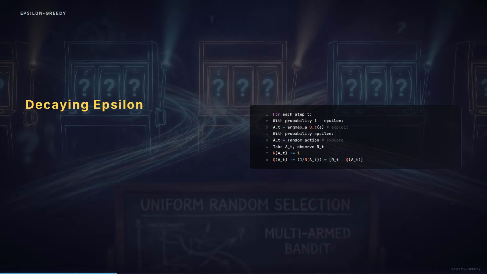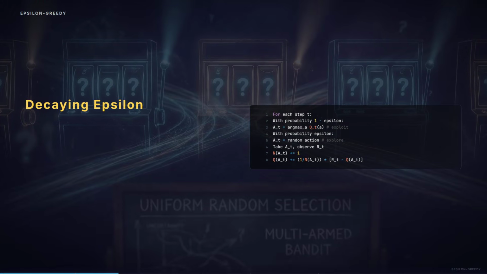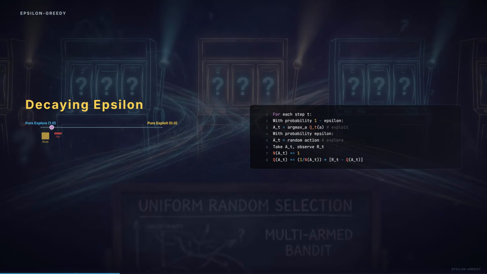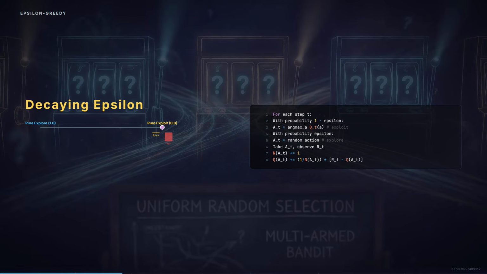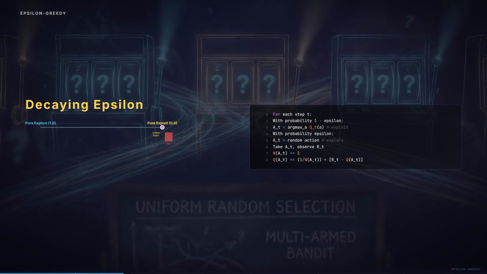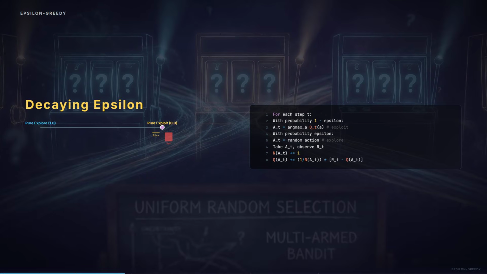Decaying epsilon is another common fix. Start with epsilon equals 1, pure exploration, and gradually reduce it towards 0. The idea is to explore a lot early when you know nothing, then exploit more as your estimates improve. But the decay schedule is a hyperparameter, and getting it wrong can hurt badly.